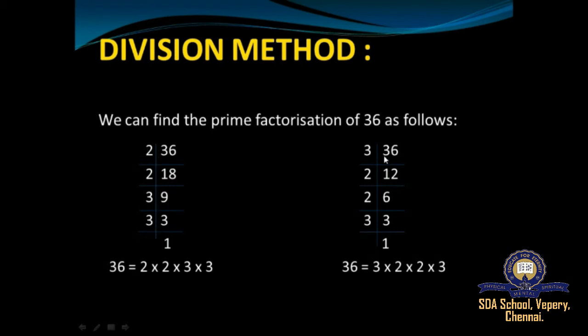Understood, students? So 36 you can also prime factorize as 3 12s are 36. 12 goes in two tables, right? 2 6s are 12 and 6 goes in two tables, that is 3 times. So 2 3s are 6 and 3 goes in three tables, that is 1 time. You can even prime factorize a number like this. So either way the answer will be the same. So this is prime factorization by division method.